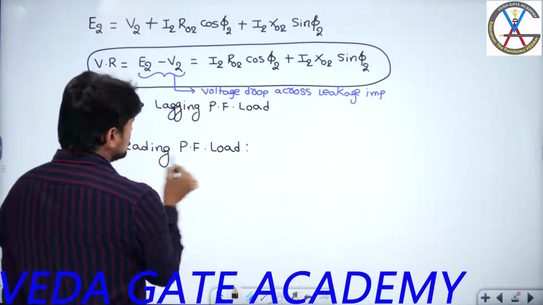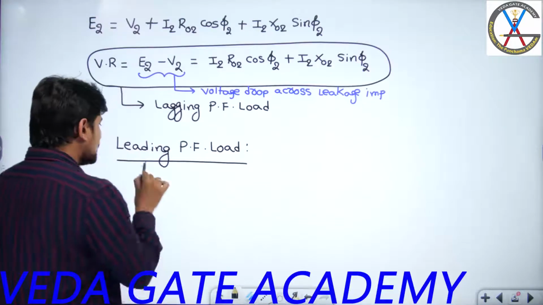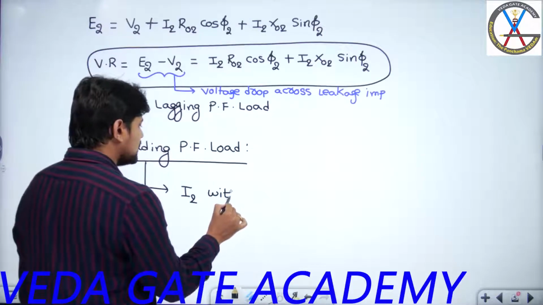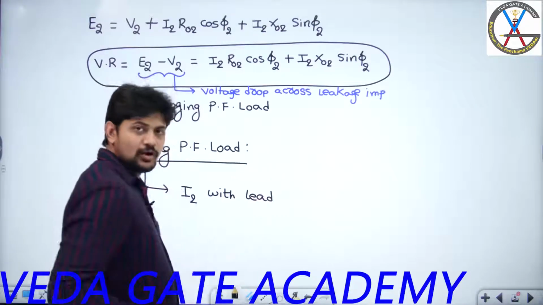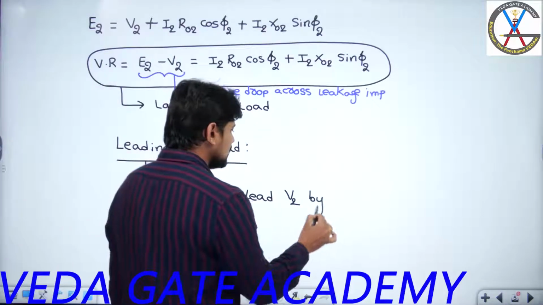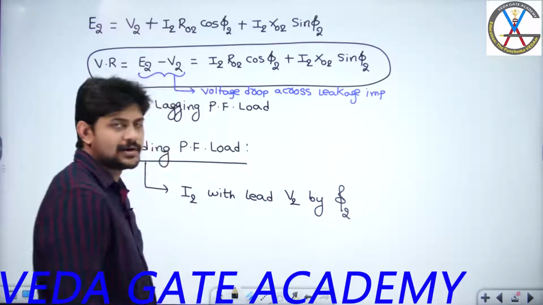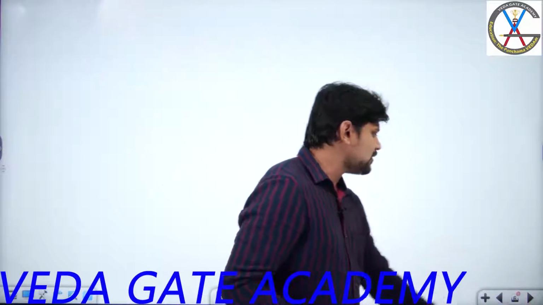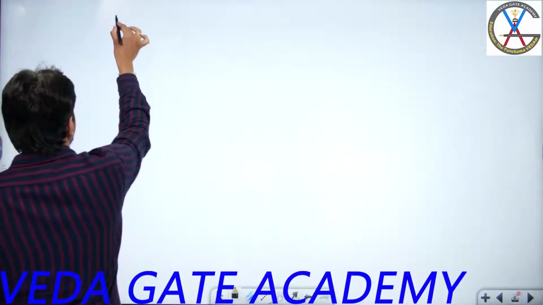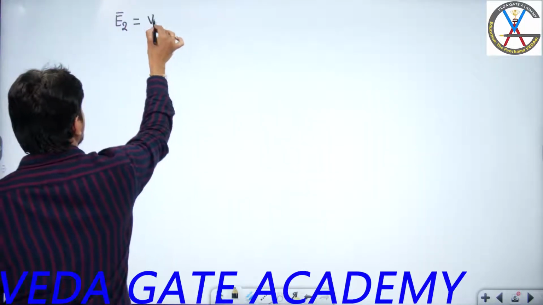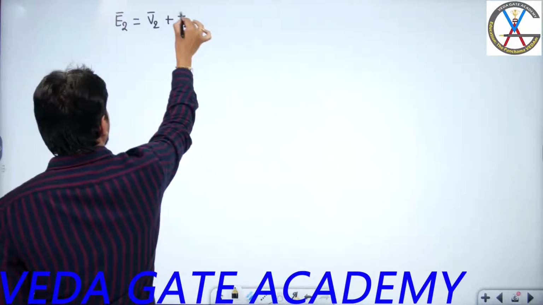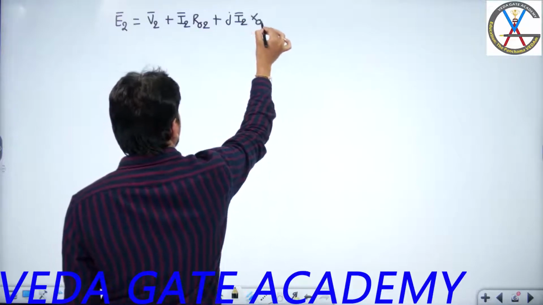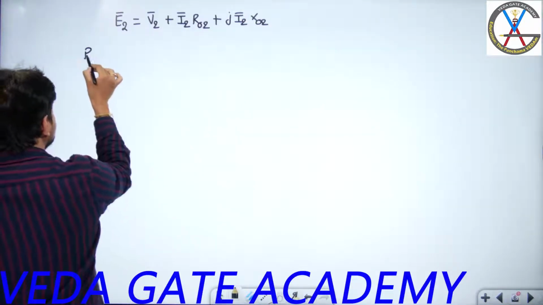The moment I use the term leading power factor load, what is the meaning? The current flowing through the load, that means I2, will lead the voltage across the load, V2, by a phase angle. Let us assume the load phase angle or load power factor angle is phi 2. So this is the meaning of leading power factor load. Now we will derive or draw the phasor diagram using this phasor equation. What is the phasor equation? E2 bar will be equal to V2 bar plus I2 bar into R02 plus j I2 bar into X02.